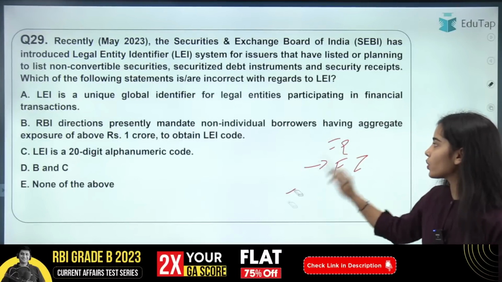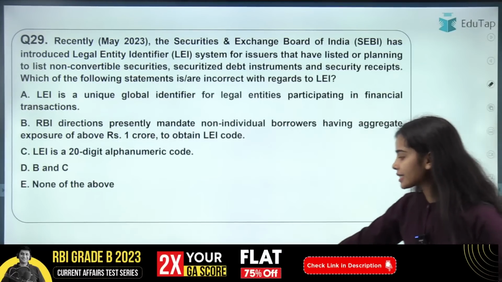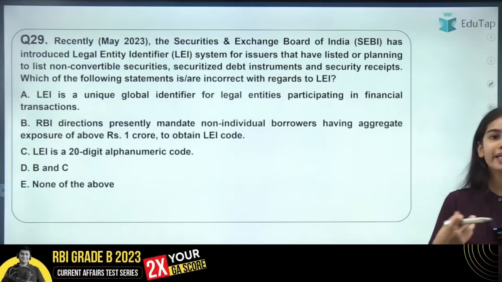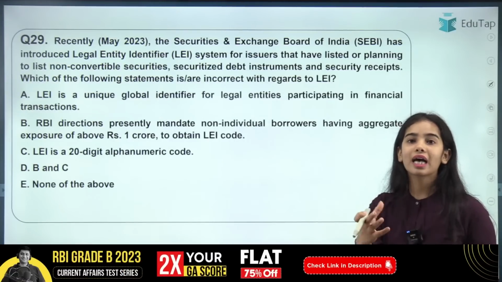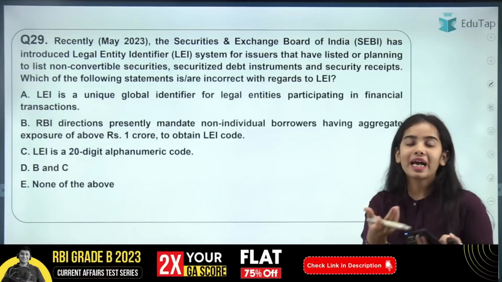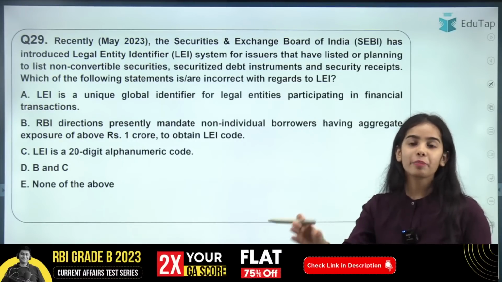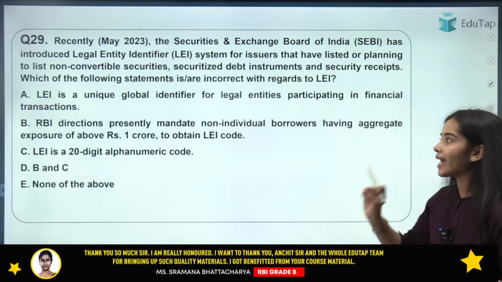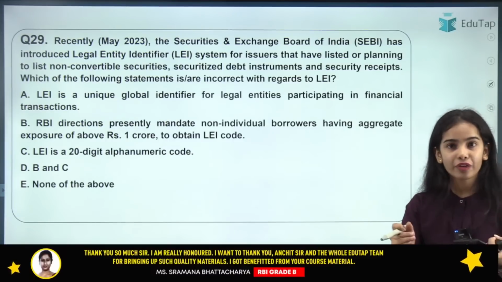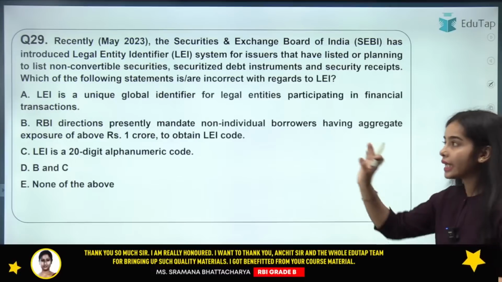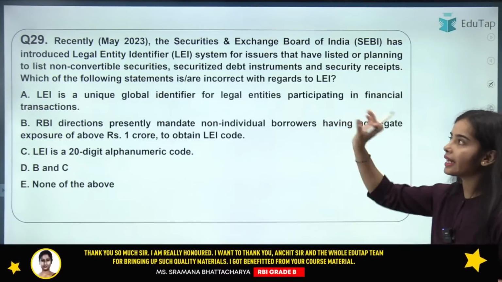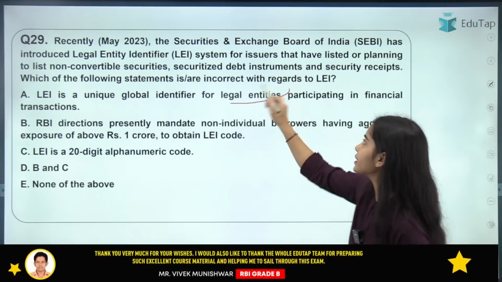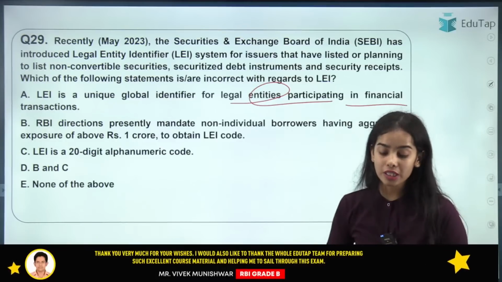So now coming to this question, you need to have the basic understanding of the LEI. A question came in the previous year regarding the LEI. This is the Legal Entity Identifier. Like your Aadhaar number identifies you, a particular Aadhaar number is given to a particular person. Similarly, the LEI is a unique global identifier that identifies the legal entities that are participating in financial transactions around the world.